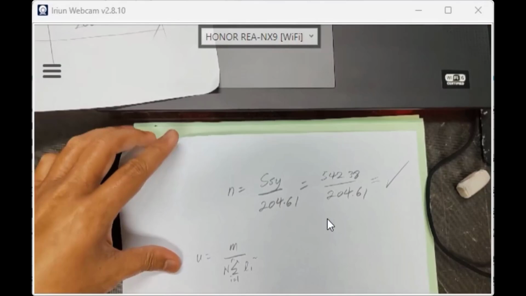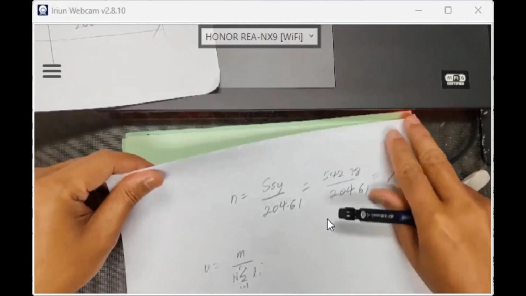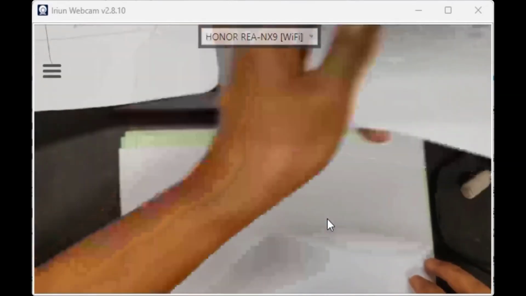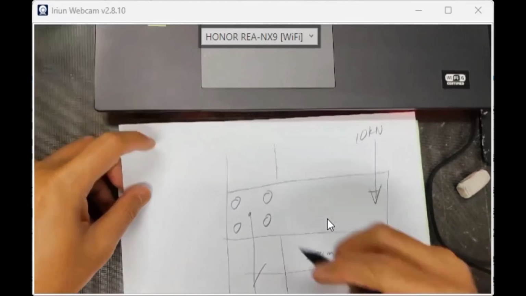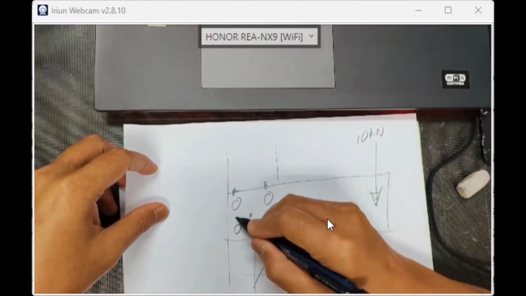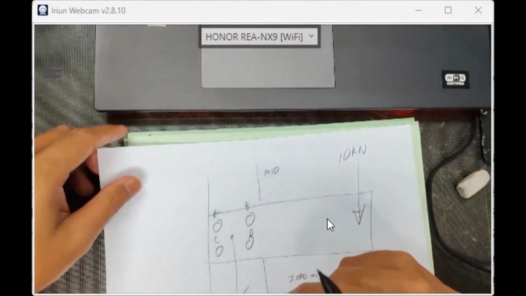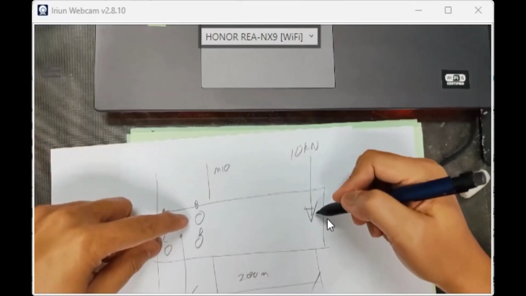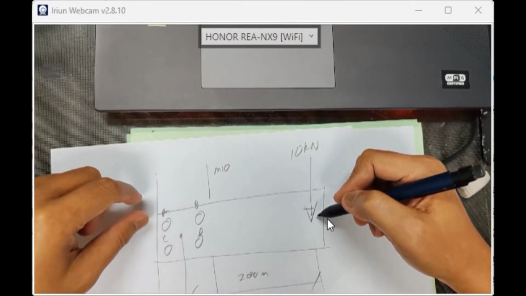Another case due to bending. Let's go for a similar example that I explained to you just now. I explained to you ABCD, like this. So A, B, C, and D. We are using, actually I cakap M10. Actually M10 is quite small compared to 10 kilonewton. That's why when we use the lowest grade, grade 4.6, it fails.